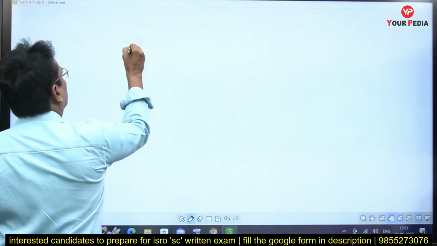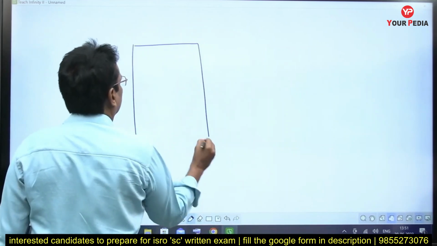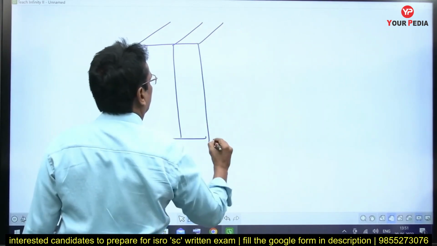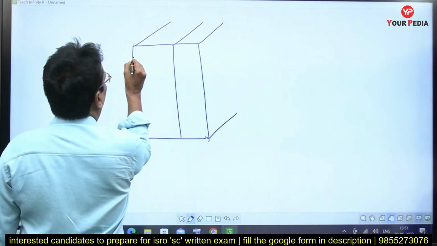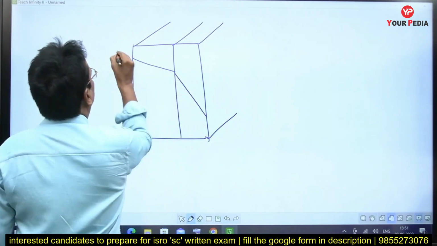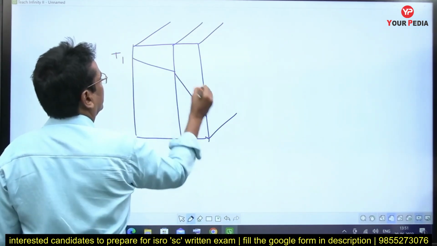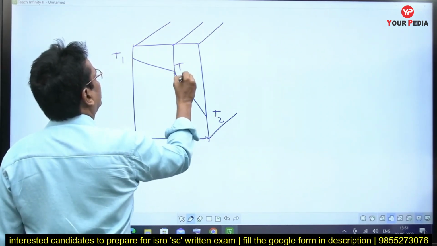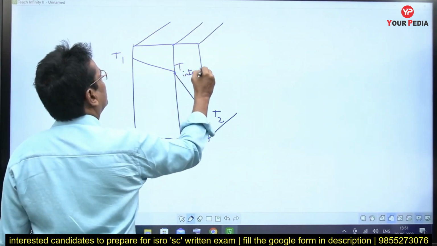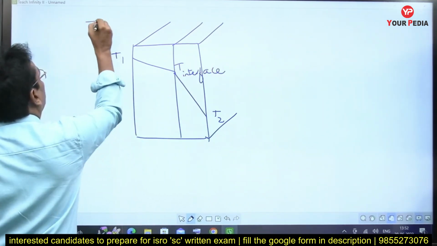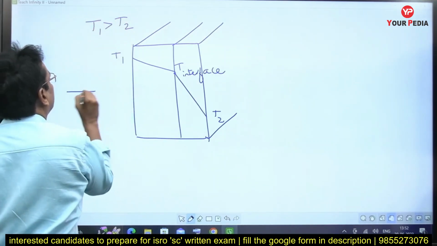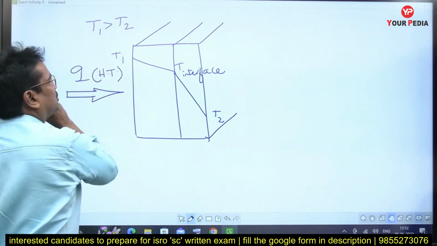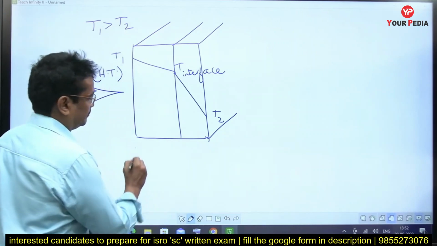If you draw the temperature profile for a composite slab containing 2 different materials, the temperature profile will appear like this. This is temperature T1, the right side temperature is T2. This is the interface temperature or junction temperature, T interface. T1 being greater than T2, this is the direction of the heat transfer rate. This is how the heat transfer is happening along this x direction.